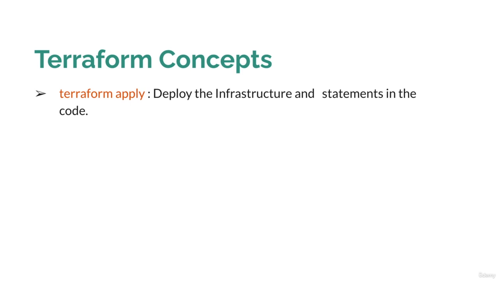Next is Terraform apply. Once you have written the configuration file and seen the plan, the next thing is deployment, and Terraform apply is the command which is actually going to deploy your infrastructure. Whatever you have written in your code files and seen in your plan, once you execute Terraform apply, all these resources will start deploying on the cloud.